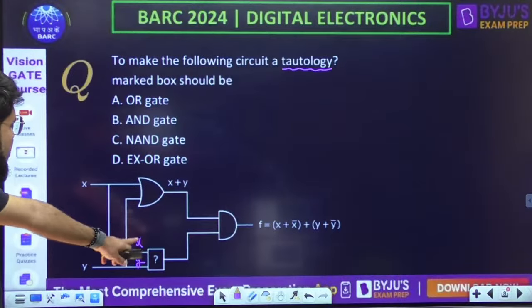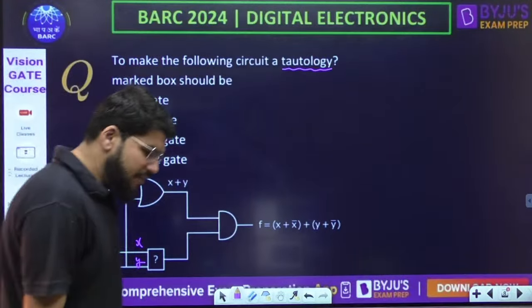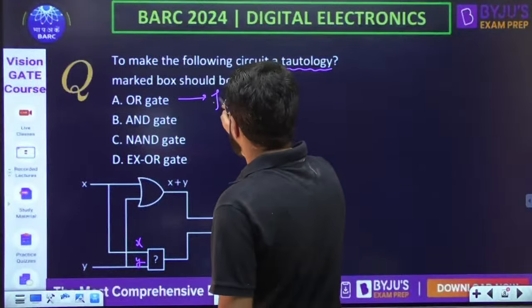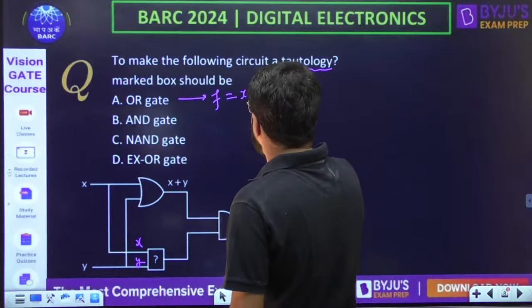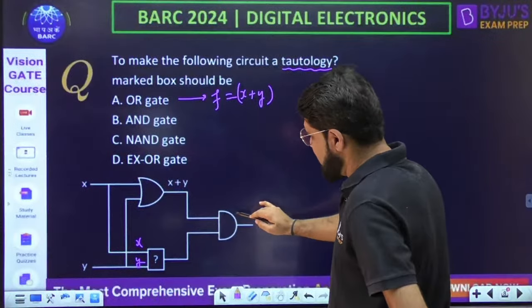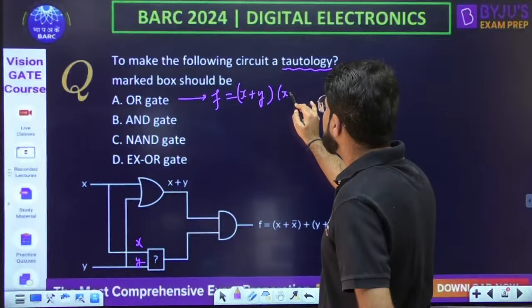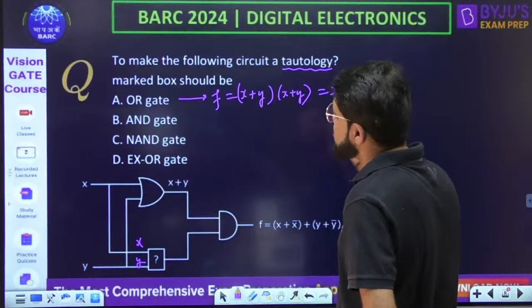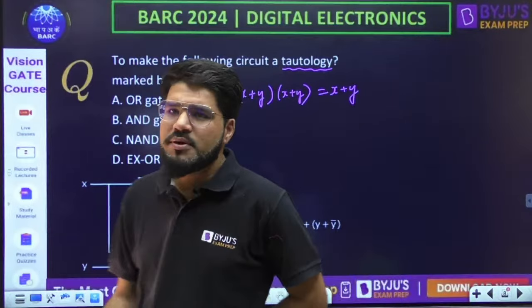What type of operation should this gate perform? If it is OR only, what is the output F? Already one of the gates is OR, and let's take the other as AND. Then you have again x plus y if you consider an OR gate. So x plus y into x plus y is x plus y. That's not always true. It depends on the numbers x and y.